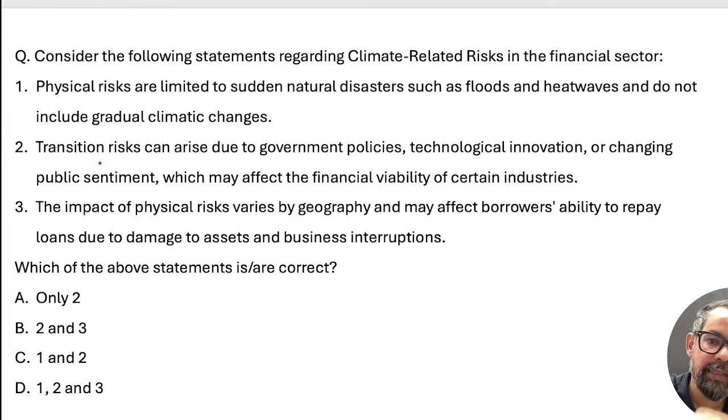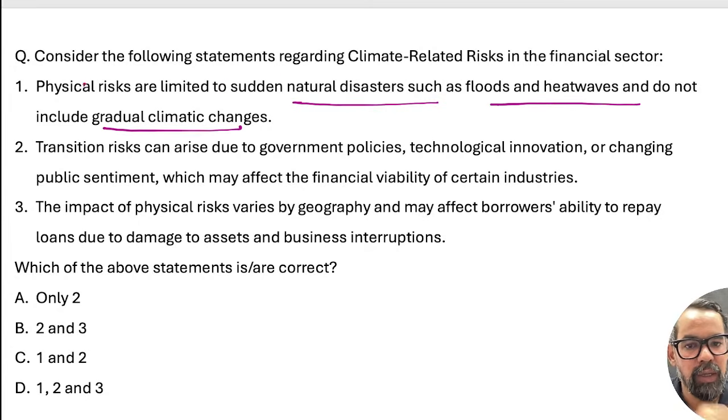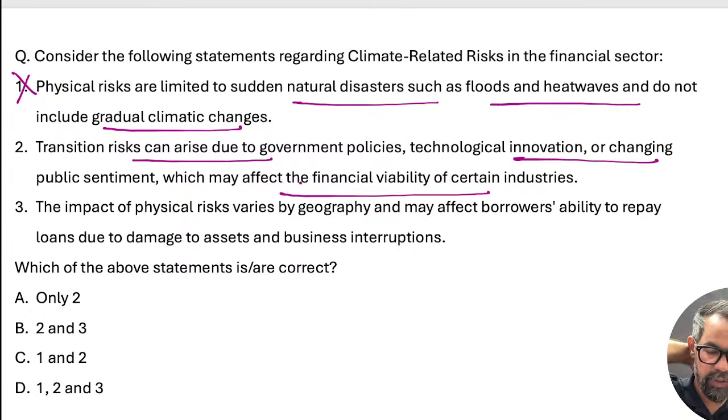So physical risks are limited to sudden natural disasters such as flood, heat wave. Gradual climate changes are also there, right? The second one is transition risk, which arises due to government policies, technological innovation, and change in this. Yes, true.